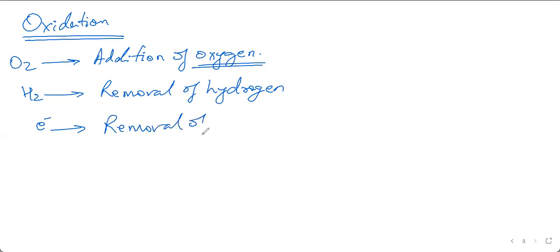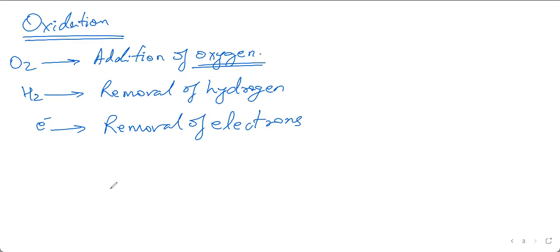Removal of electrons. So such processes, such chemical changes where oxygen is added, hydrogen is removed, or electrons are removed, they will be called oxidation. If you remember when we were looking at the chapter, there is something called as electron transfer chain reaction. This is the connection.